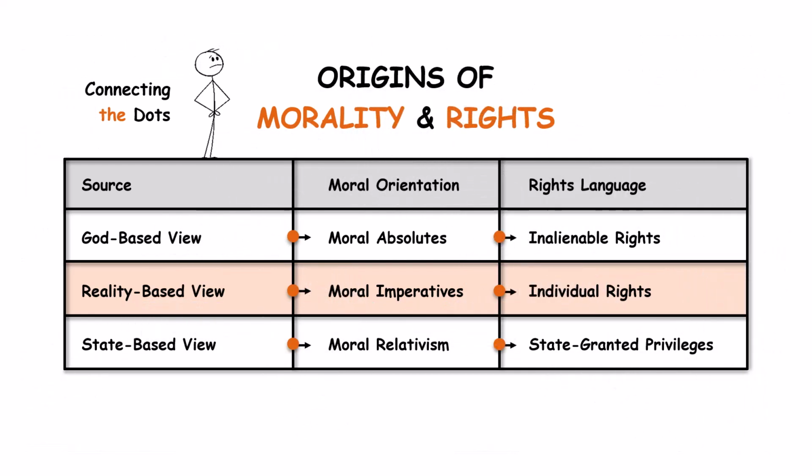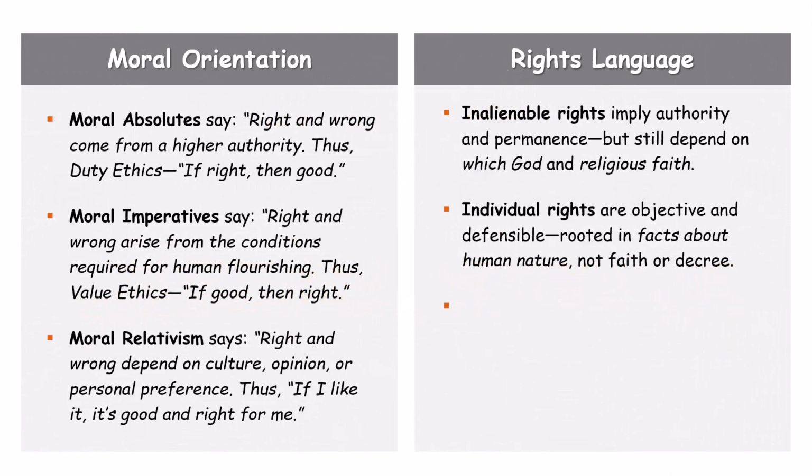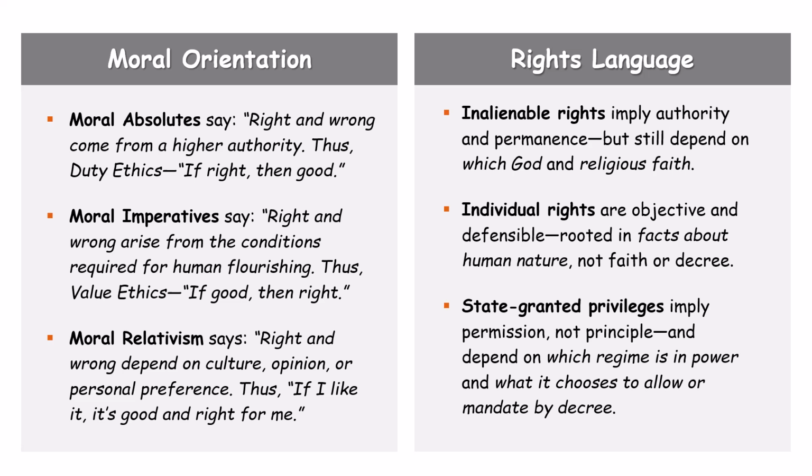The last 2 terms, moral relativism and state-granted privileges, are associated with the state-based view of the origins of morality and rights. So we'll end with them. Moral relativism says, right and wrong depend on culture, opinion, or personal preference. Thus, if I like it, it's good and right for me. State-granted privileges imply permission, not principle, and depend on which regime is in power and what it chooses to allow or mandate by decree.